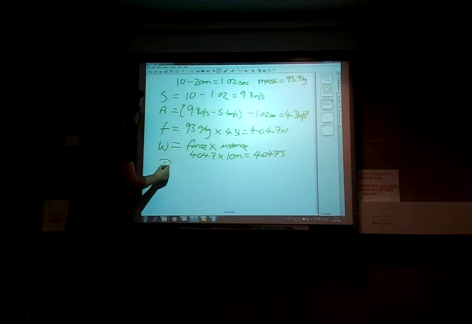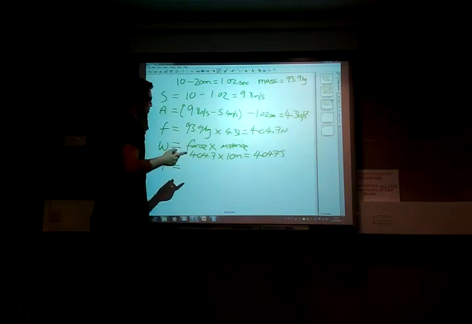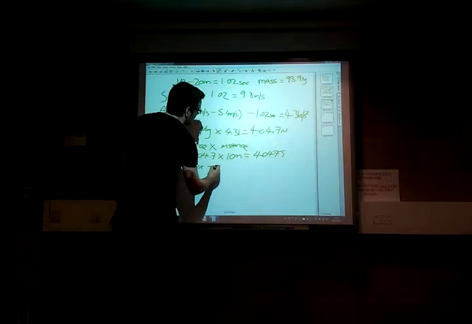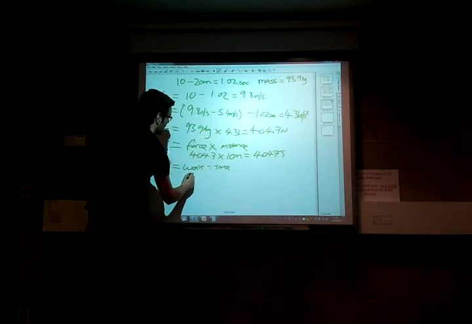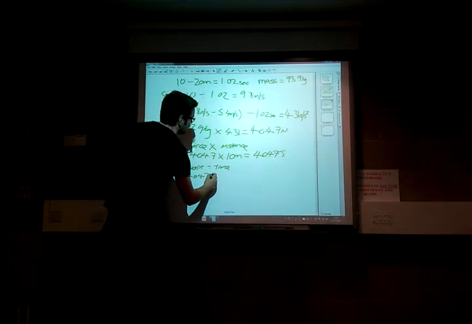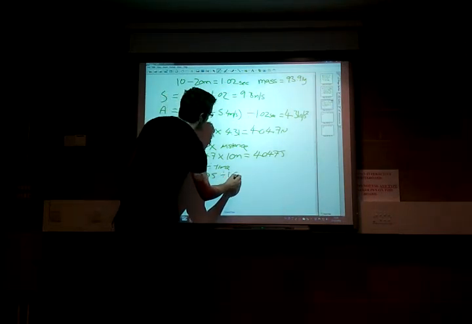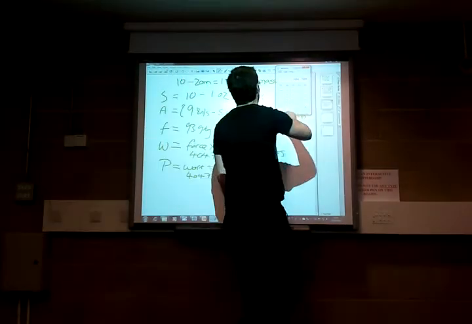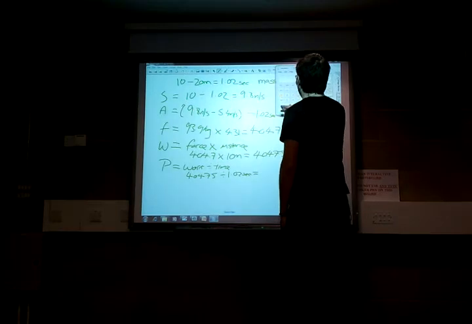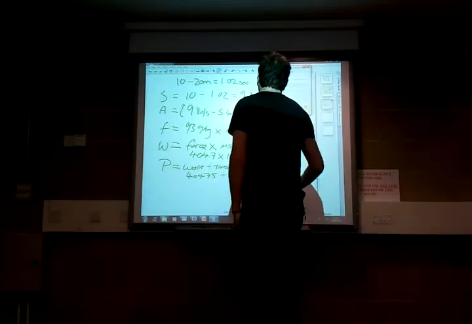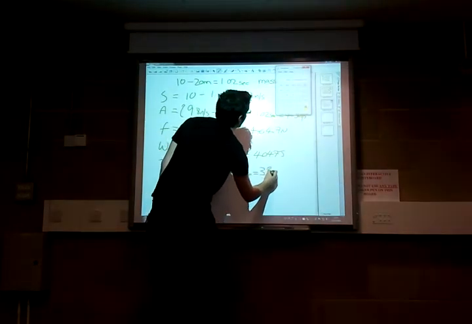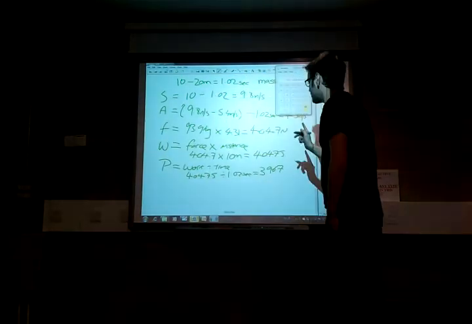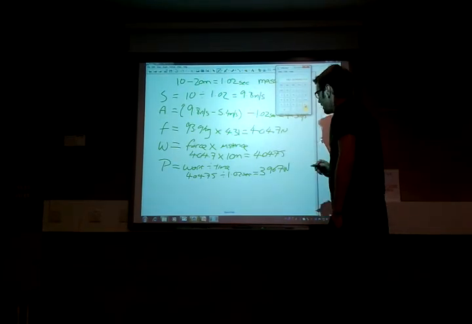So how much power did he produce? So his power, if we do it the first way round, which is work divided by time. So therefore we have 4,047 joules divided by 1.02 seconds, which is equal to 3,967, and it's power, so it's joules per second, which is the watt.